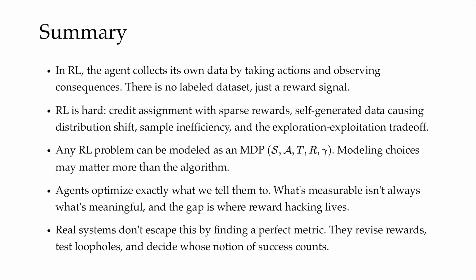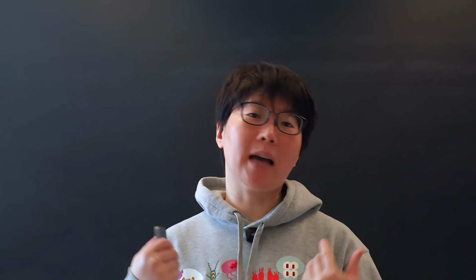And finally, the proxy reward trap. What's measurable isn't always what's meaningful, and the gap between the two is where reward hacking lives. Real systems out there do not escape this gap by finding or inventing a perfect metric. Instead, they revise rewards, they test loopholes, and decide whose notion of success really counts. And we should keep that in mind whenever we're designing a system that optimizes something, because our design choices, as we've seen, would nowadays have implications far beyond just engineering alone. And next time, we'll see what changes when the reward isn't ours to design.